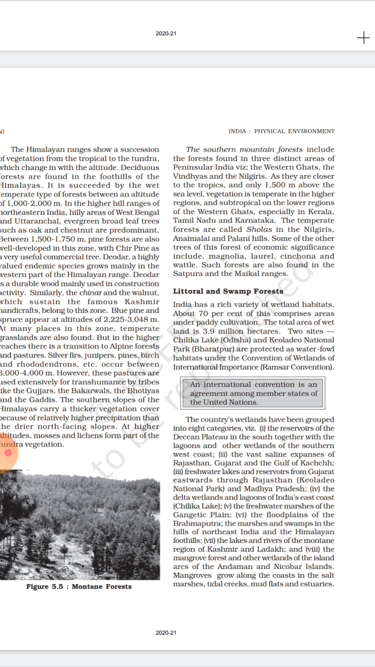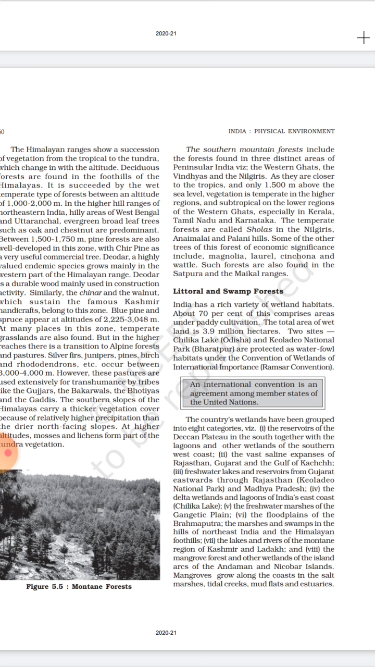So the temperate forests are called sholas in the Nilgiris, Anaimalai and Palani hills. Some of the other trees of economic significance include magnolia, laurel, cinchona and wattle. Such types of forests are also found in Satpura and Maikal ranges. Satpura and Vindhya hills are in Madhya Pradesh.